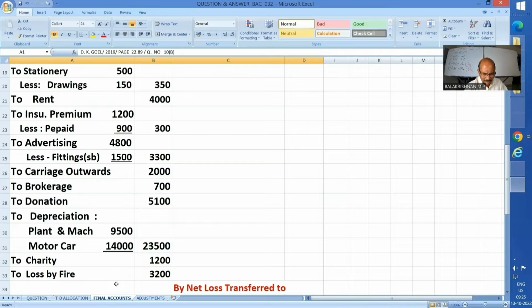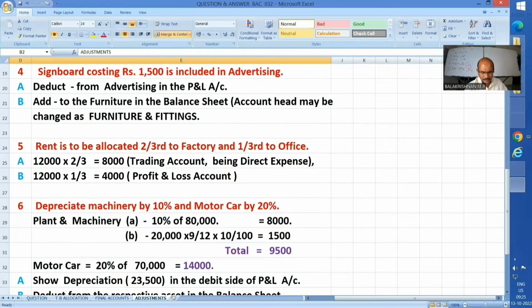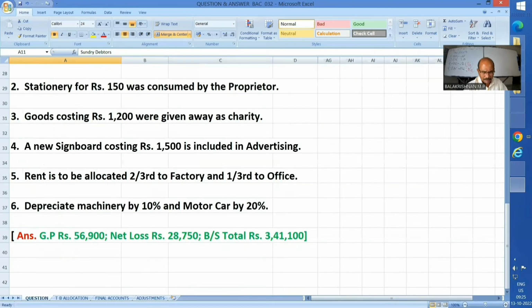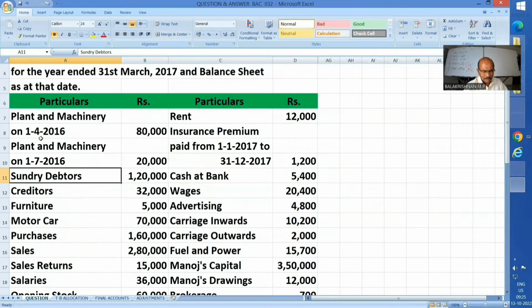Depreciation. Okay. We are experts by this time. Anyway, I am again showing you how I have calculated the depreciation amount, 9,500 and 14,000. Yes. Plant and machinery, 10% of 80,000. Two different purchases are there, plant and machinery. You will see that one is on 1/4/2016, the other one is on 1/7/2016.